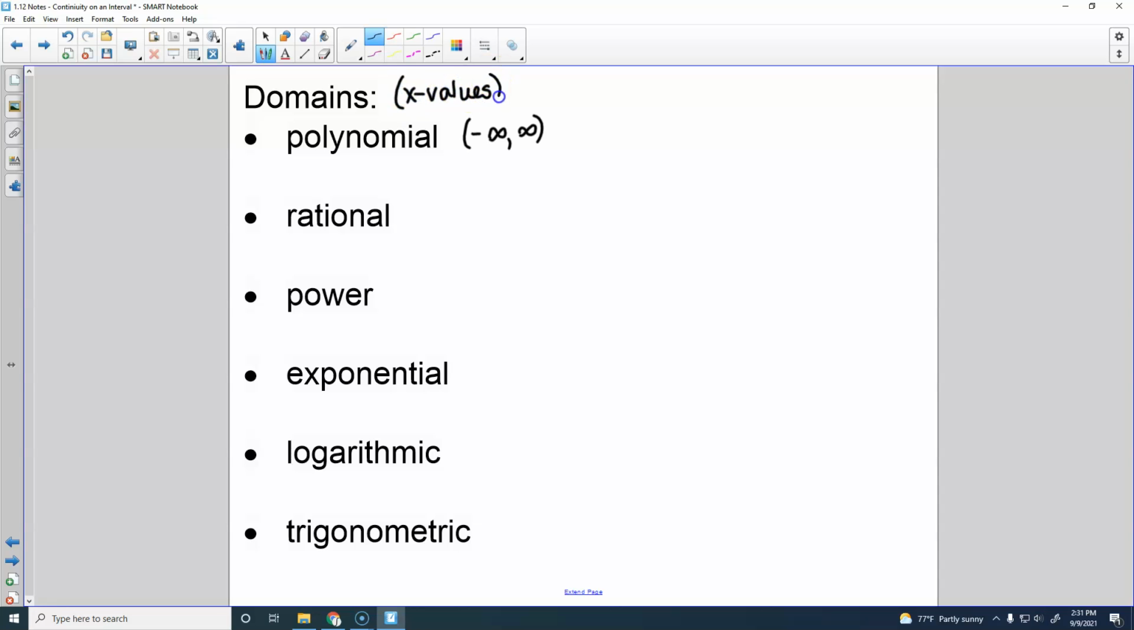Good job. Sometimes things change. All right, I already wrote this down, but for rational, the denominator. So why, if it's x values, is there a y value?